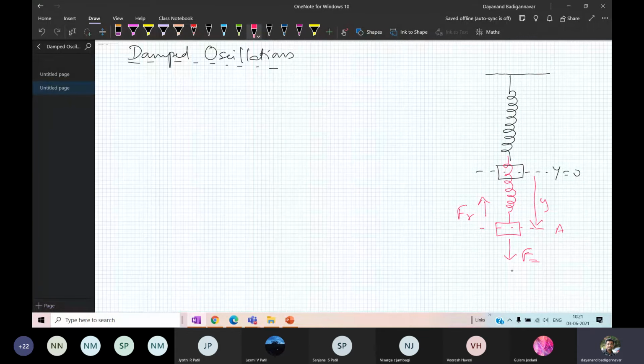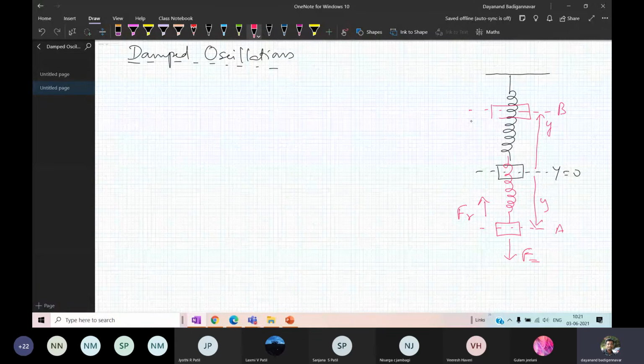Due to this restoring force, the mass moves upwards and it reaches the point B, and it starts oscillating between B and A. So the mass, whenever it is at B, it is at the same displacement y from the equilibrium position. Here the restoring force is in this direction, Fr.